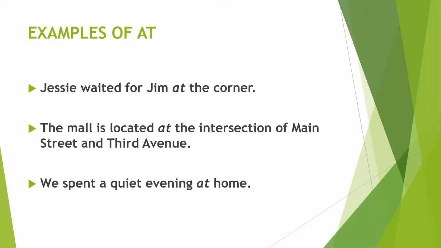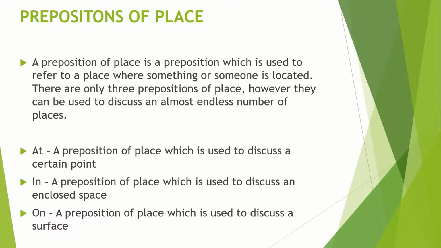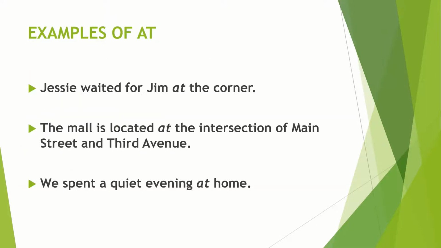Now talking about at. What we saw earlier is that at is a preposition of place which is used to discuss a certain point. Now, Jesse waited for the gym at the corner. The first example is at the corner, where we use at.